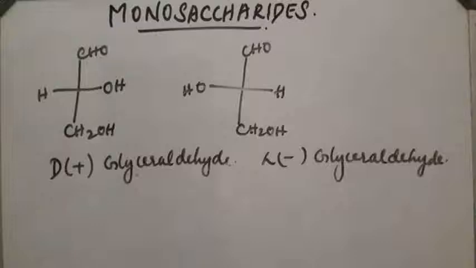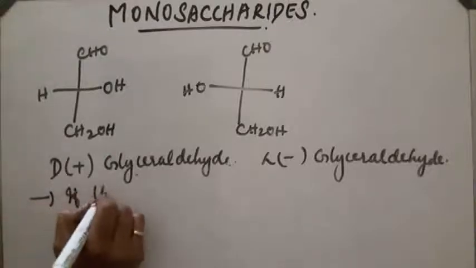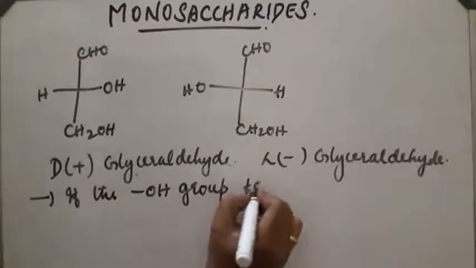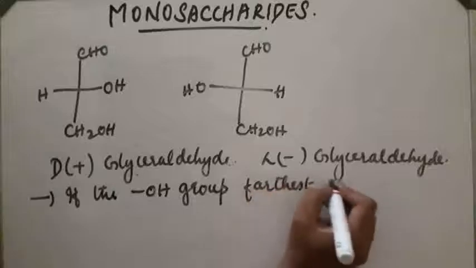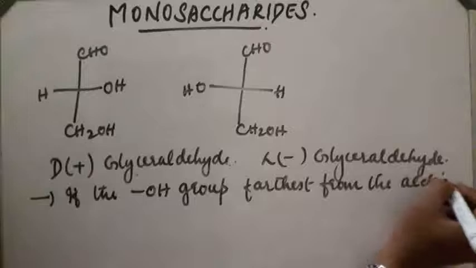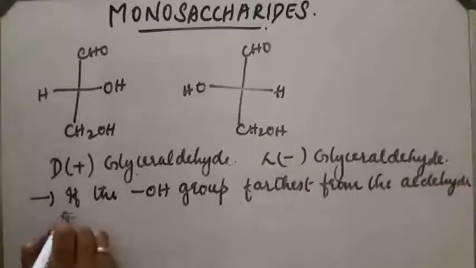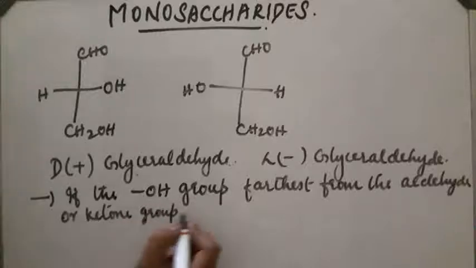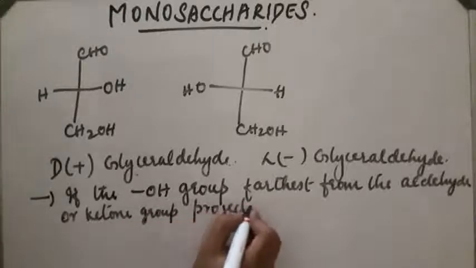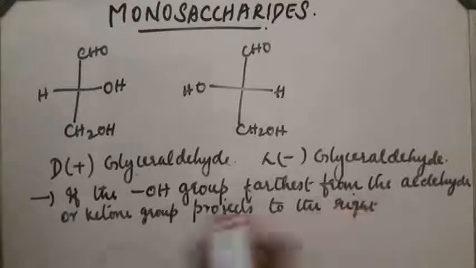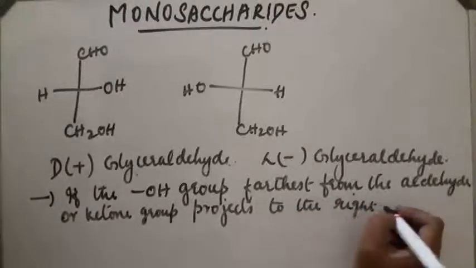So we can write the definition. According to the definition, if the OH group farthest from the aldehyde or ketone group projects to the right, that compound is a member of the D family.